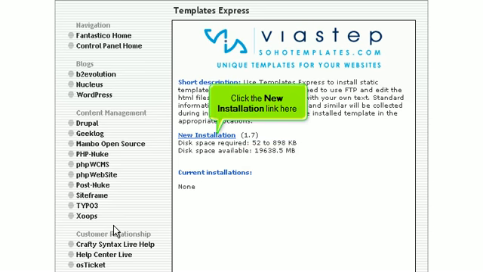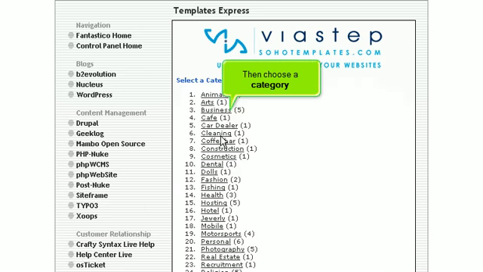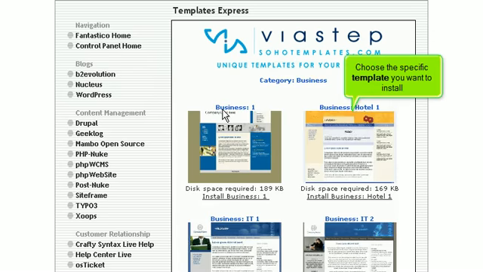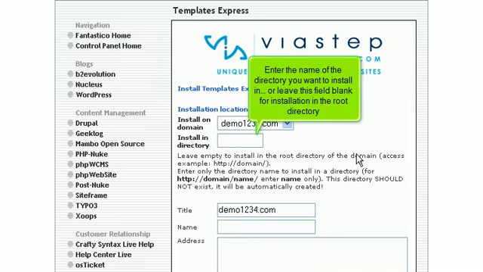Click the New Installation link here. Then choose a category. Choose a specific template you want to install. Enter the name of the directory you want to install in, or leave this field blank for installation in the root directory.